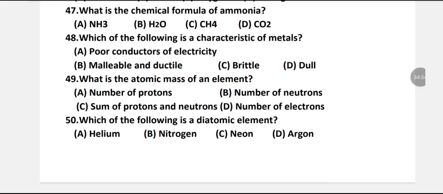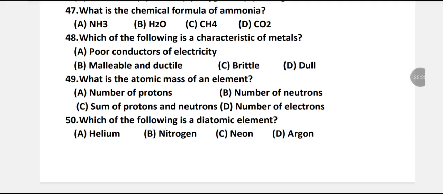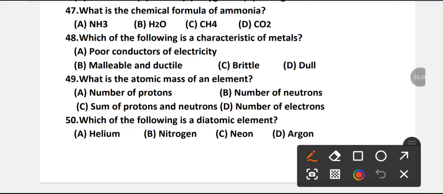Which of the following is a diatomic element? Helium, nitrogen, neon, or argon? B is the right option. Nitrogen is a diatomic element.